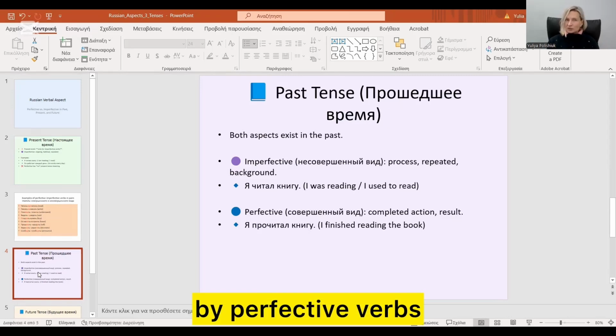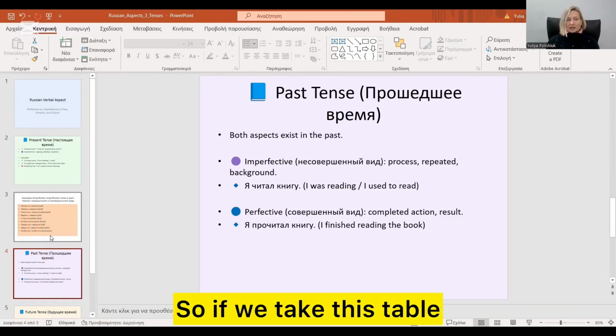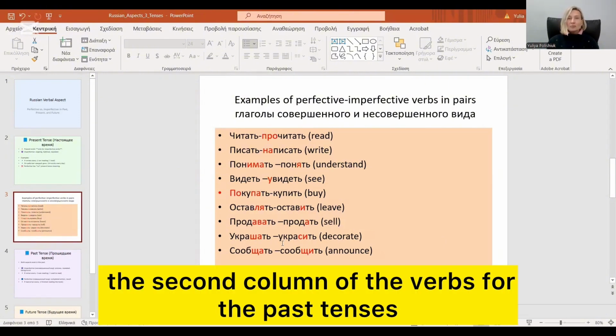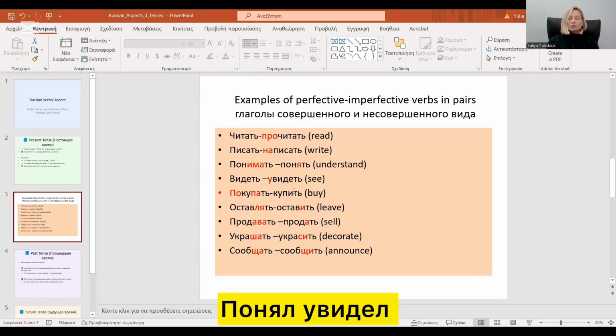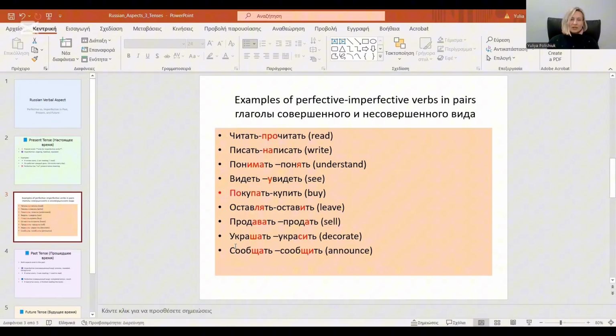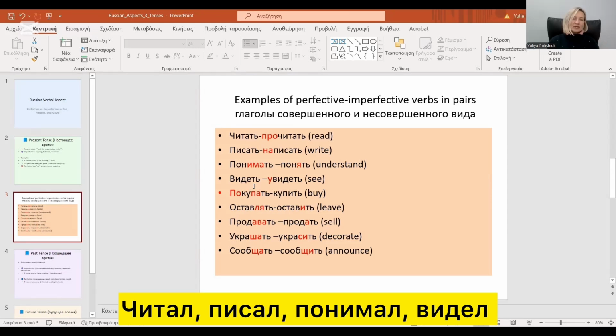So if we take this table, we will be using the second column of the verbs for the past tenses: прочитал, написал, увидел. But if we want past continuous, we will use the first column, like читал, писал, понимал, видел.